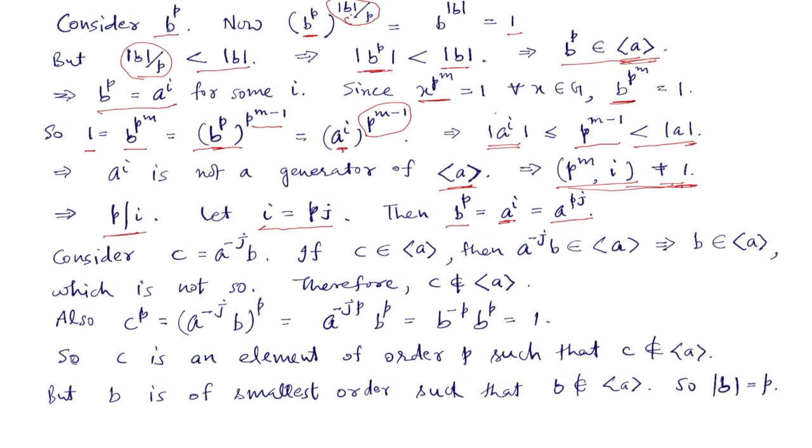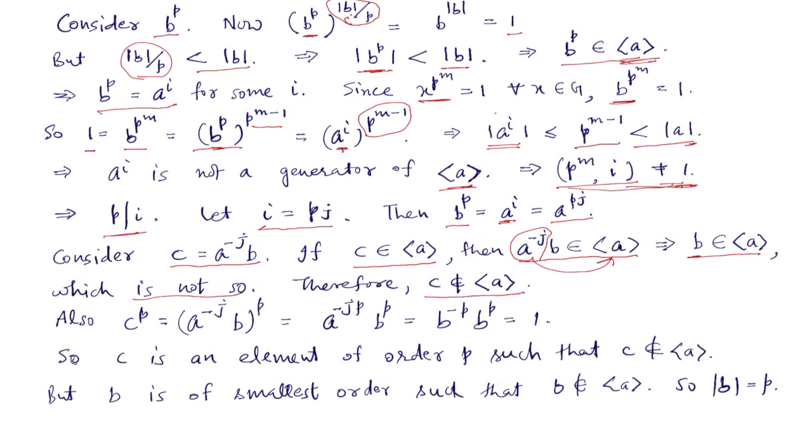Now we consider this element c, which is equal to a raised to the power minus j times b. If c is in the cyclic group generated by a, then a^(-j)b will be in the cyclic group generated by a, but a^(-j) is already in the cyclic group generated by a, so this implies that b belongs to the cyclic group generated by a. This is a contradiction because b was chosen such that b is not in the cyclic group generated by a, and so our assumption is wrong. So c cannot be in the cyclic group generated by a.